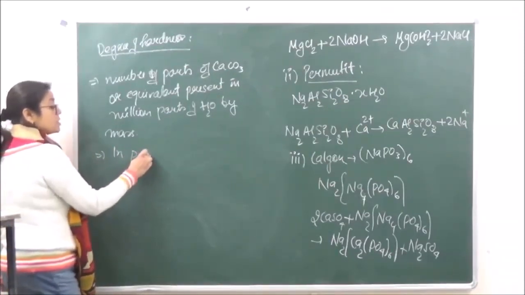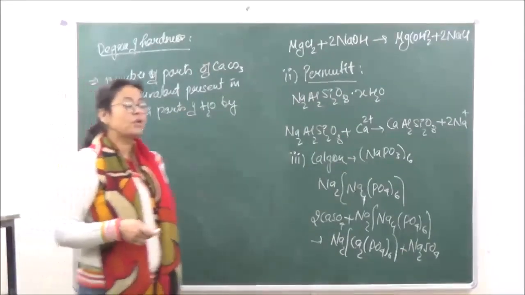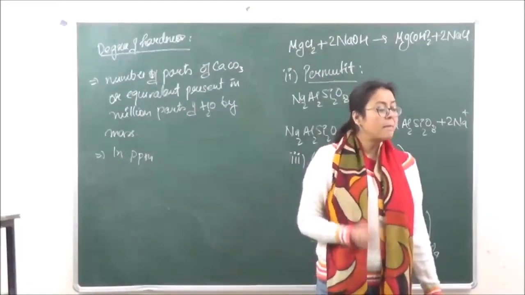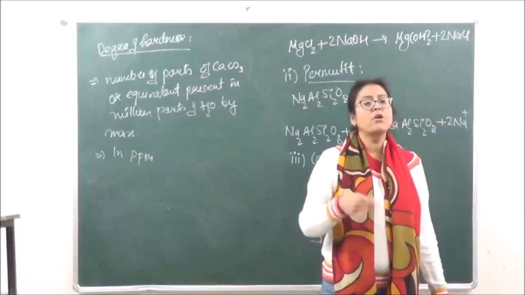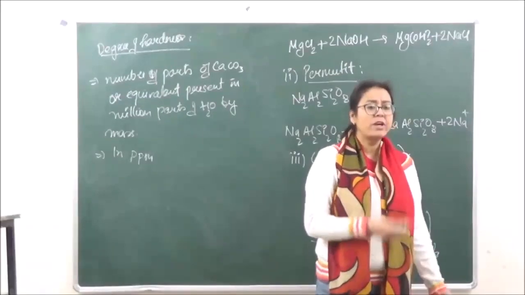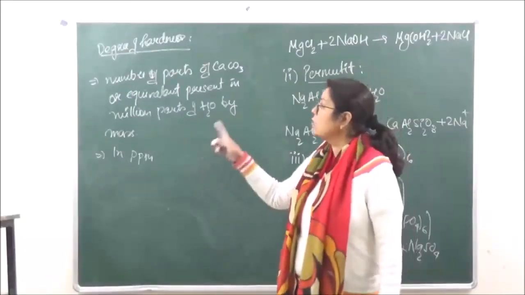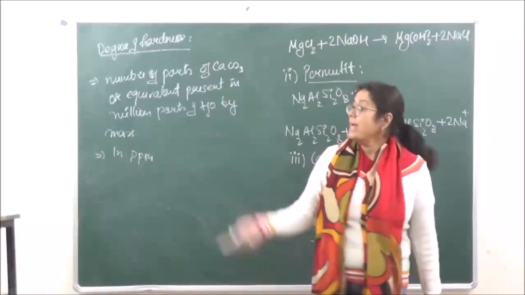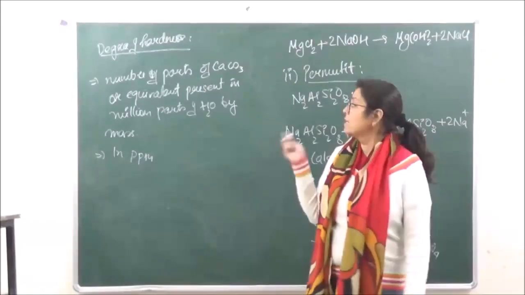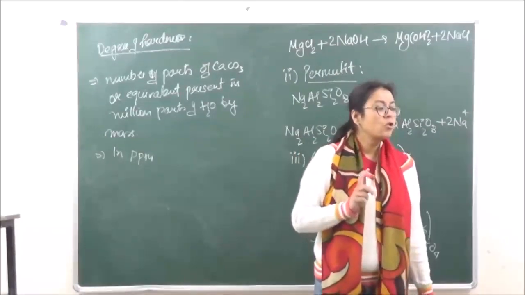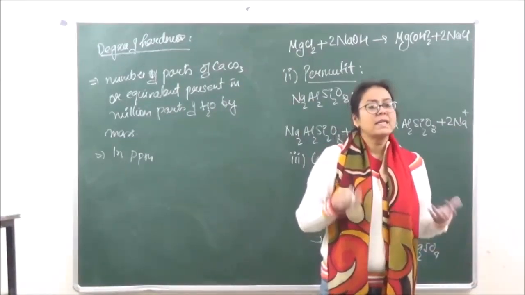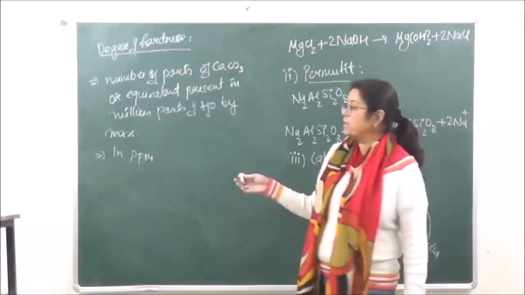As we just now studied, if the hardness of water is approximately 100 to 150 ppm, then that is acceptable. Above that, it is not going to be acceptable, or it is going to cause a lot of problems in our laundry, in our day-to-day life, in boilers, in industrial uses. So that is what degree of hardness is. Okay, that is the number of parts of calcium carbonate present in million parts of water by mass. So only in 1 million, approximately 100 parts of calcium carbonate, that is acceptable. Is it clear? So with this we finish water.